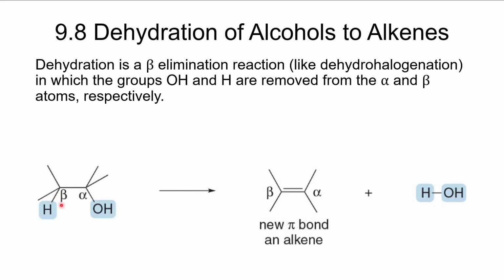Again, we're going to have to use acid, and I'll show you the acid that we use in a moment. But then we can form this new pi bond between our alpha carbon and our beta carbon, and water will essentially be our leaving group. So we've lost H2O across a carbon-carbon bond to make a new pi bond. All right, so how do we do that?